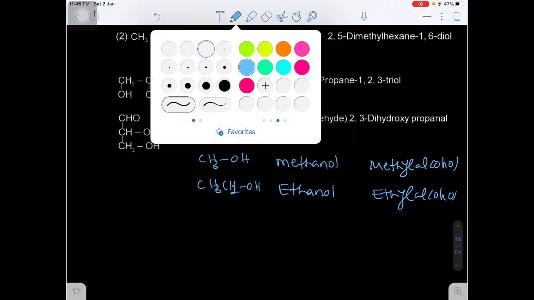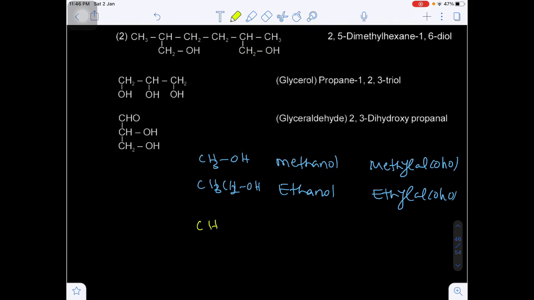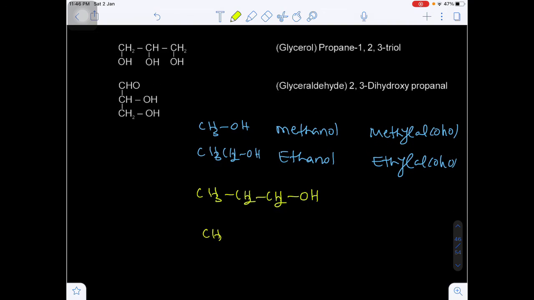If there are 3 carbons, then we definitely have to mention the position of the OH functional group. Whether the OH group is present on the first carbon, or on the second carbon.